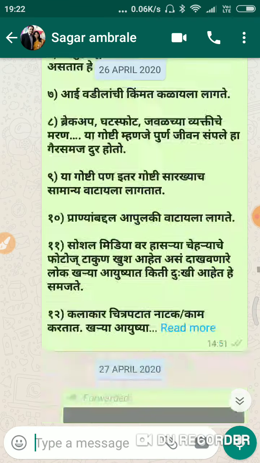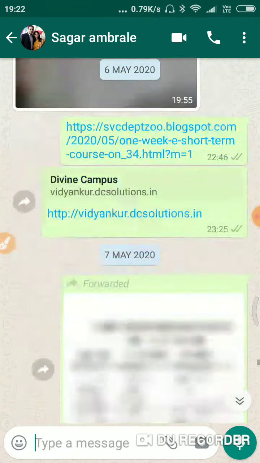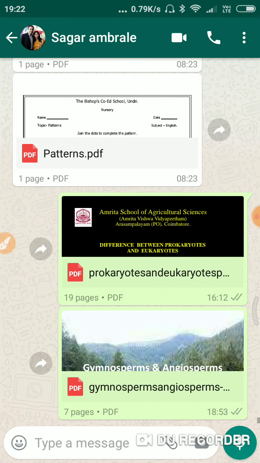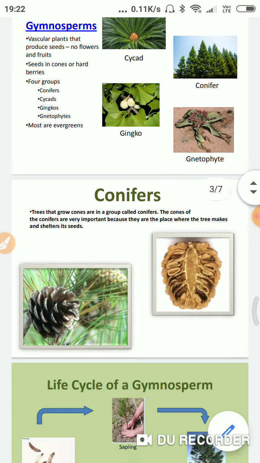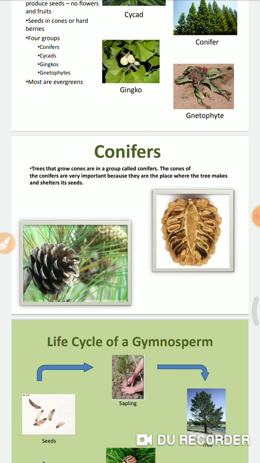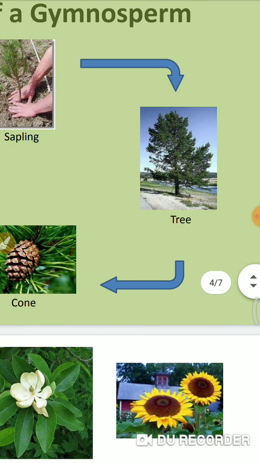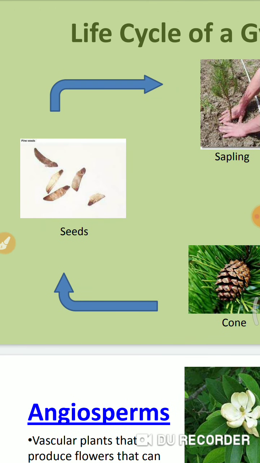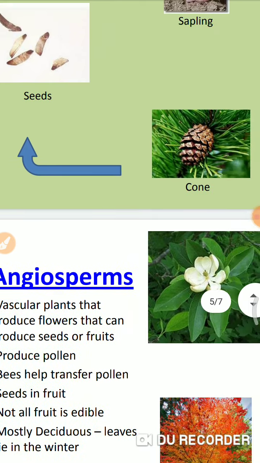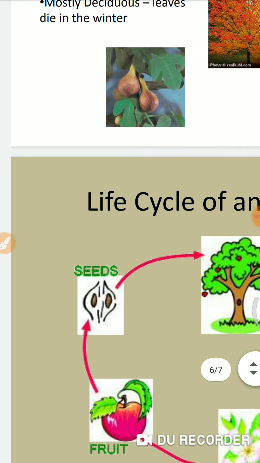I want to show you one more thing. Here you see the life cycle. Trees that grow cones are called conifers. The cones of the conifers are very important because they are the place where the tree makes and shelters its seeds. So here you see this is the tree. Here the cones are produced, and the seeds are produced, and the seeds fall on the ground and produce a sapling. See the life cycle.